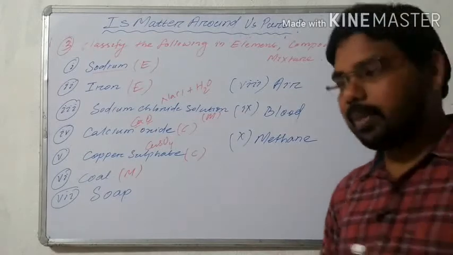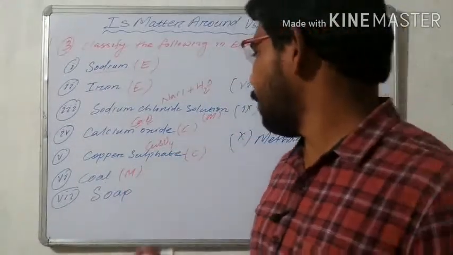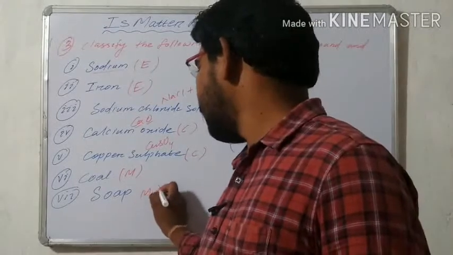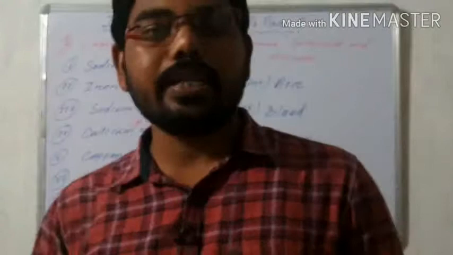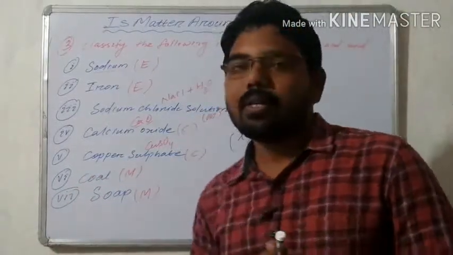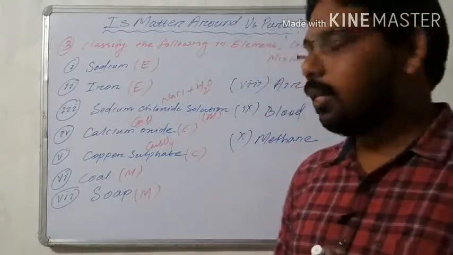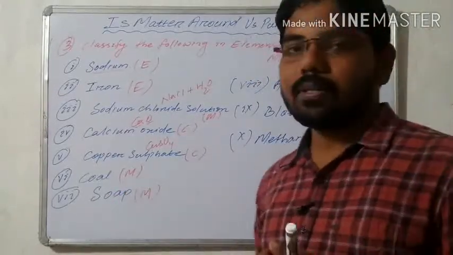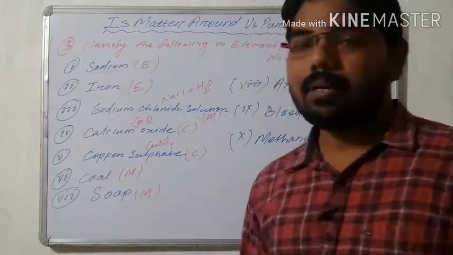Next, soap is also a mixture, because in soap many substances are mixed, like cleaning action compounds. Soap is made up of the sodium salt of fatty acids, and some other chemicals are also present, like flavoring chemicals for fragrance, that's why soap is a mixture.